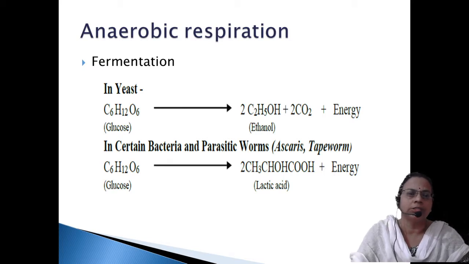The equation is C6H12O6 will be converted into a 3 carbon compound, that is lactic acid. The 6 carbon compound will be broken down into a 3 carbon compound, CH3CHOHCOOH, 2 molecules of lactic acid. So that type of respiration is called lactic acid fermentation. In muscles, whenever we are doing strenuous exercise, this lactic acid can accumulate, which can lead to spasm or fatigue, we can say.